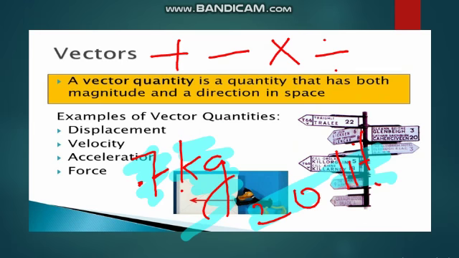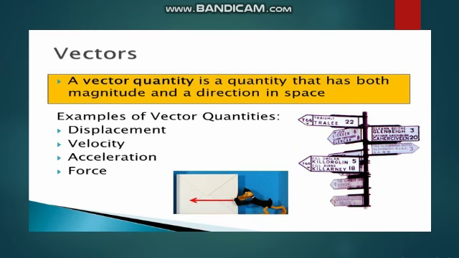So, a vector quantity is a quantity that has both magnitude and direction with suitable unit. Means the physical quantities which are completely specified by the magnitude in suitable unit and a particular, specified direction.